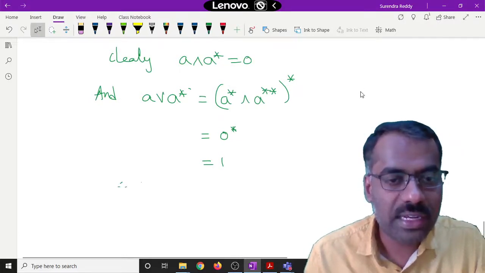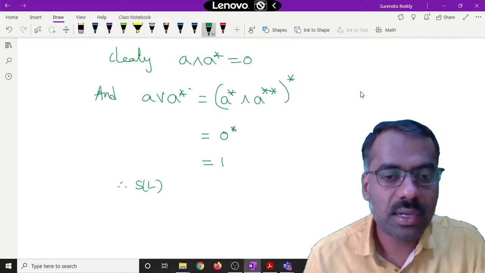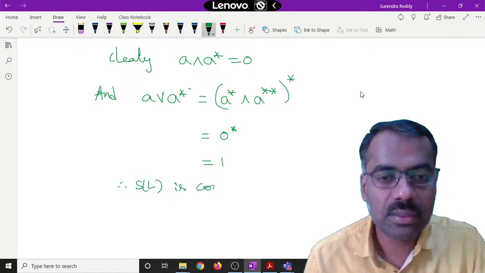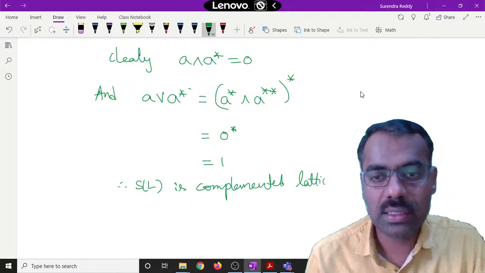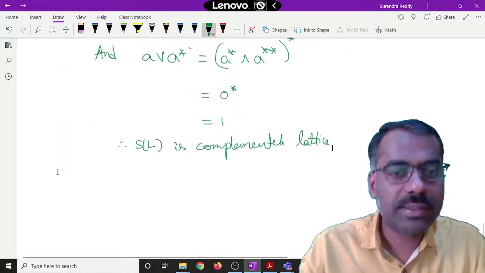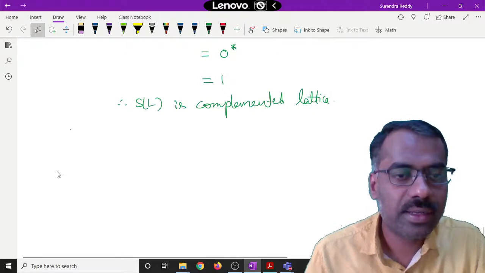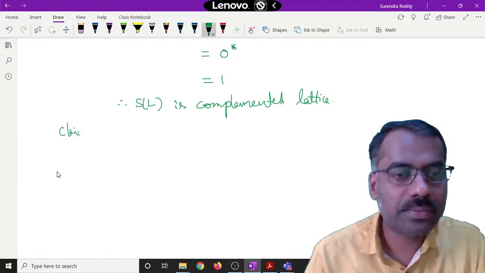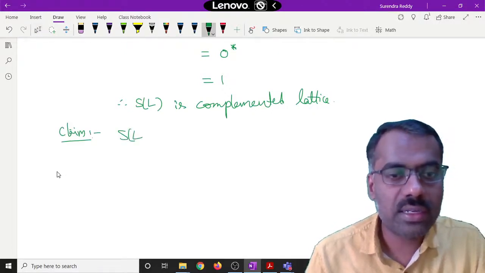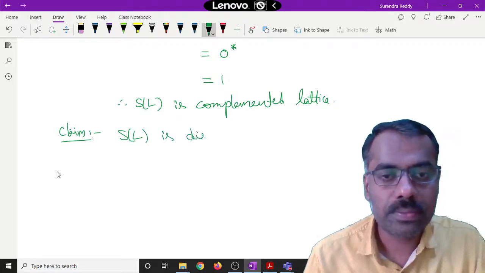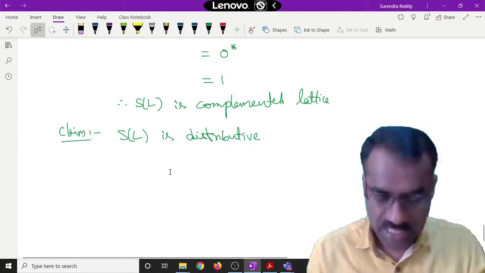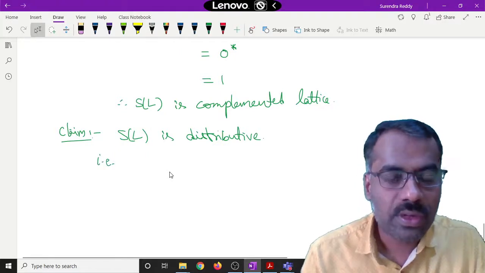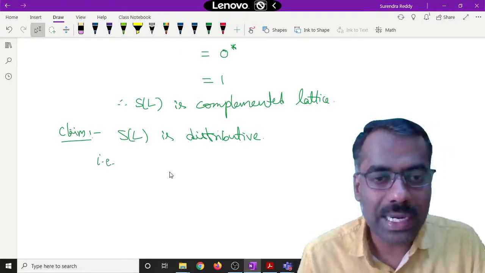Therefore, S of L is a complemented lattice. Now we will prove the claim that this S of L is distributive. If you remember, three conditions for distributivity we have proved equivalently.